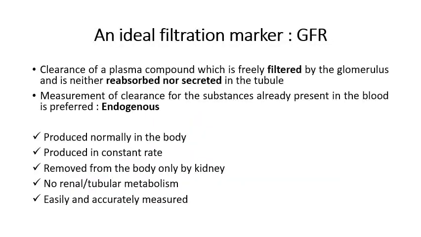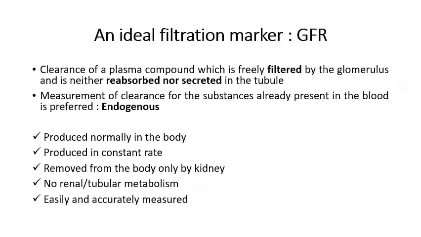To be an ideal marker, what criteria must be met? The clearance of a plasma compound which is freely filtered by the glomerulus and is neither reabsorbed nor secreted in the tubule is the best marker to identify as a glomerular filtration marker. Then, measurement of clearance for a substance already present in the blood is preferred. That means the substance should be endogenous.